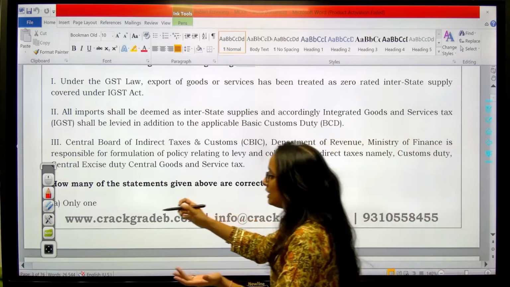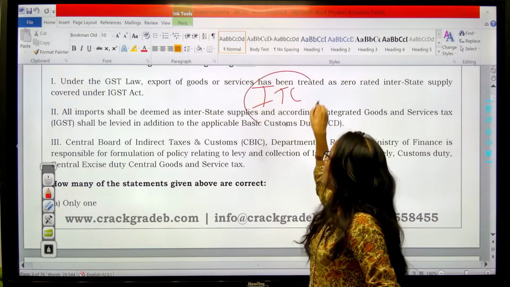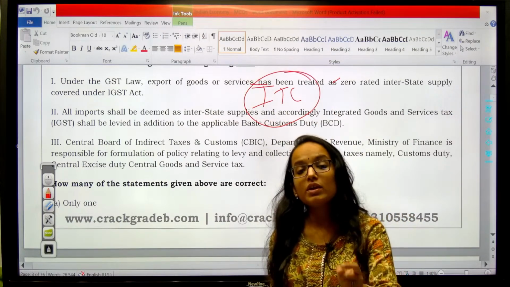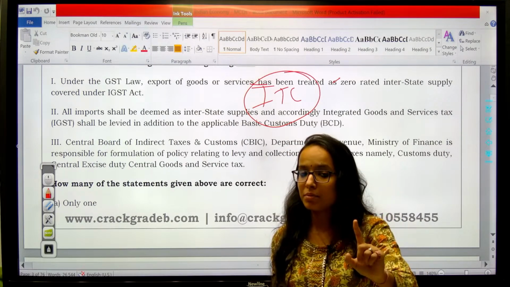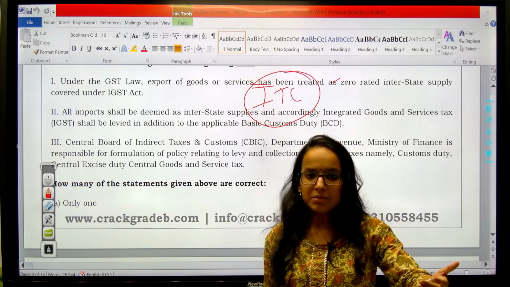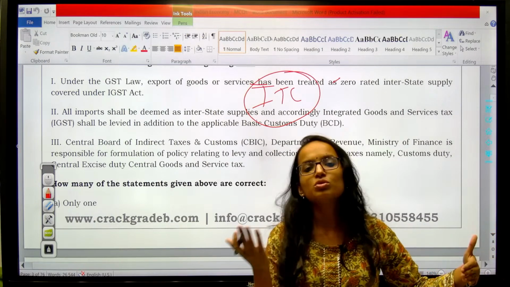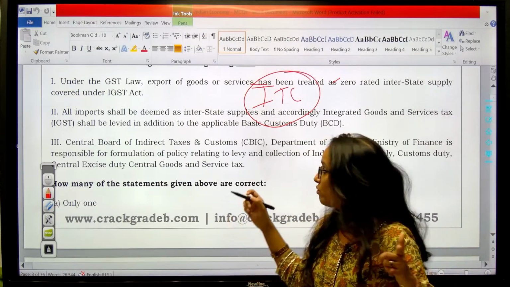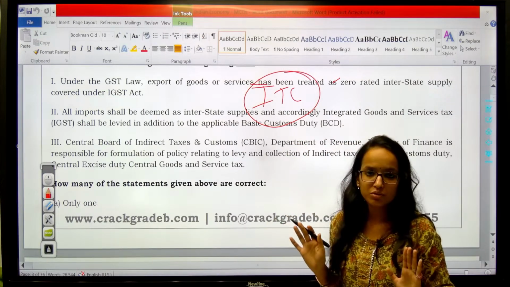There is a provision of ITC we have discussed in our classes, right? ITC, input tax credit. So even if you have paid taxes on inputs used in production of those goods which are to be exported, remember, not for domestic use, such taxes will be credited back to your account, which you can use further for your GST liabilities. Getting my point? So that provision is known as input tax credit.